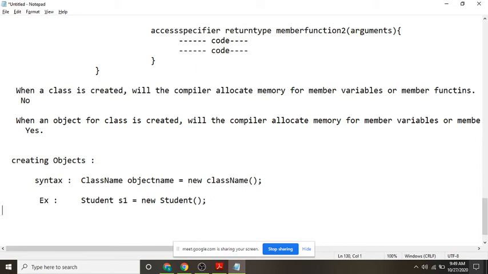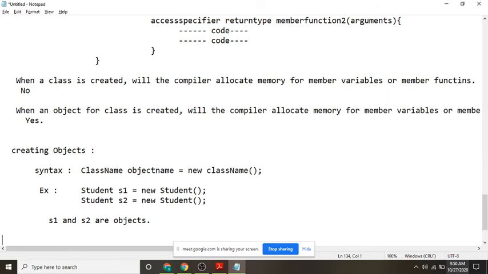If you want to create a new object, here how many objects are there in this case? Girls, how many objects are there? Two, sir. What are they? S1 and S2. S1 and S2 are objects.